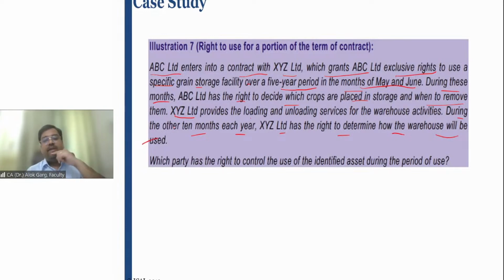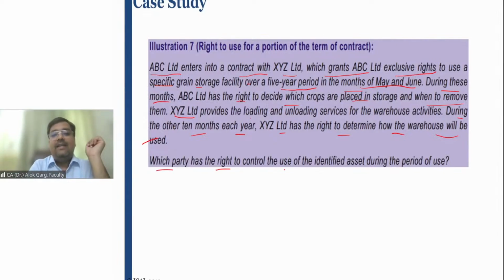For 2 specific months, the agreement is for 5 years, and for every 2 months, that is May and June, the lessee has an exclusive right to use this asset. But for the remaining 10 months, the lessor has exclusive rights to decide how this warehouse will be used.